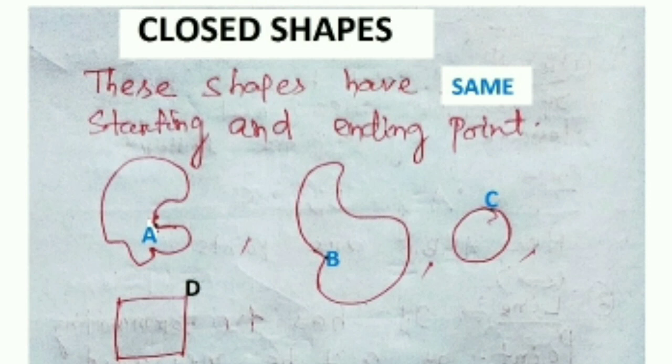Now comes your closed shape. These shapes have the same starting and ending point. That means it starts from a point and ends at that point. Now see the figure. A figure starts at point A and also ends at A. A figure starts at B and again ends at B. Similarly, some figures start from C and again end at C. For example, bangle, circle, rectangle, trapezium, etc. are closed shapes.